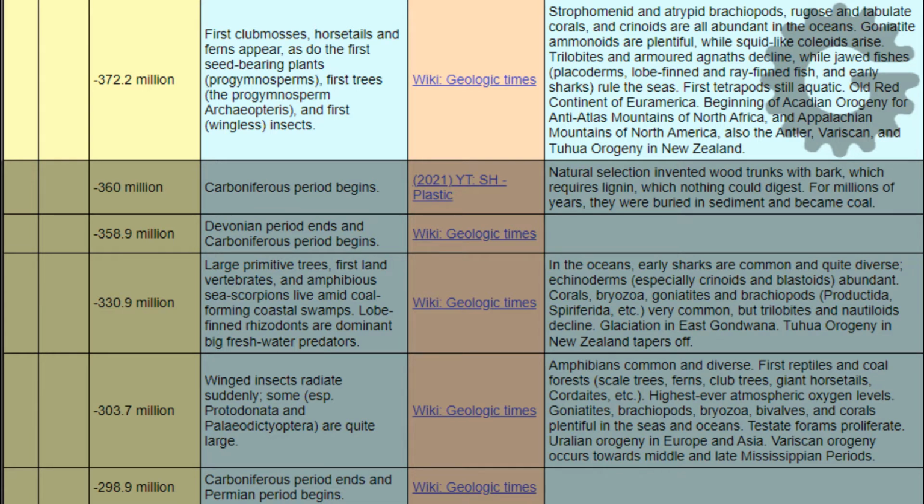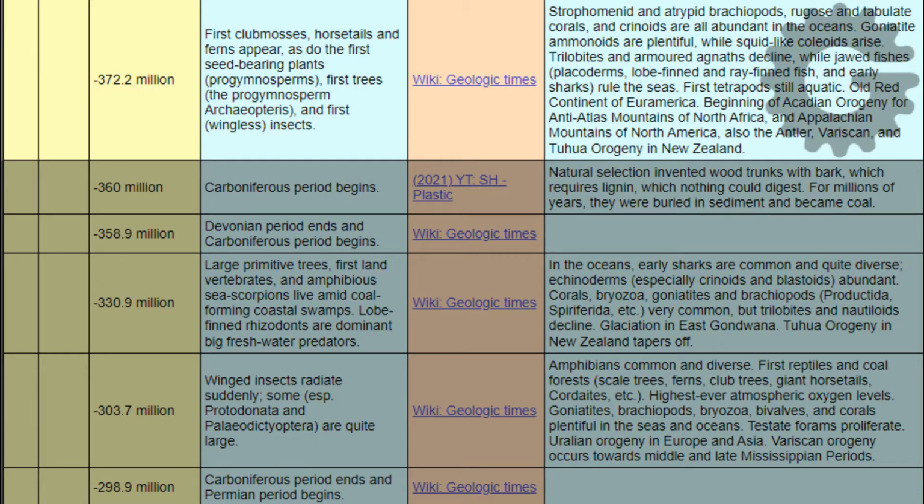Reference: Wikipedia, Geologic Times. Notes: Strophomenid and atrypid brachiopods, rugose and tabulate corals, and crinoids are all abundant in the oceans. Goniatite ammonoids are plentiful, while squid-like coleoids arise. Trilobites and armored agnathans decline, while jawed fishes, placoderms, lobe-finned and ray-finned fish, and early sharks rule the seas. First tetrapods still aquatic. Old Red Continent of Euramerica.